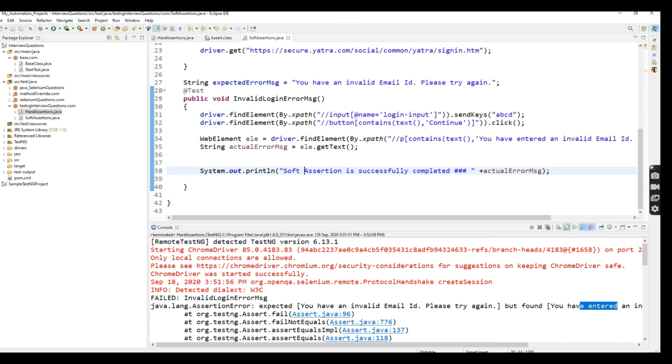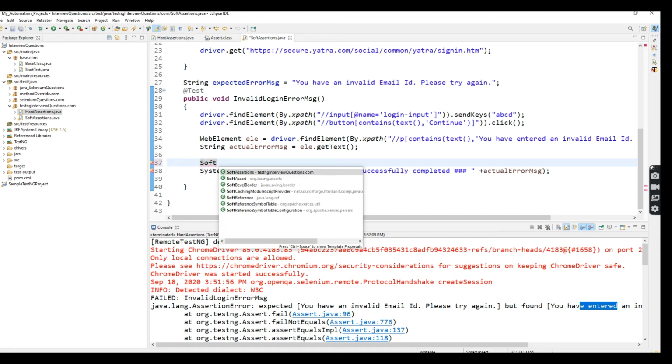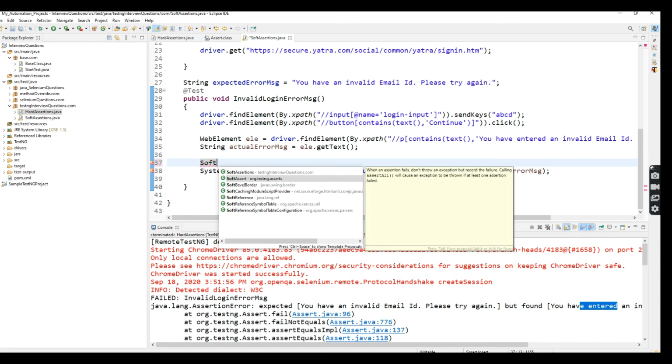Okay, so here I'm going to create an object for soft assertion. That class is available in TestNG. Press Control space bar, there you can see SoftAssert. Now org.testng.asserts is available in TestNG. This is the soft assertion.